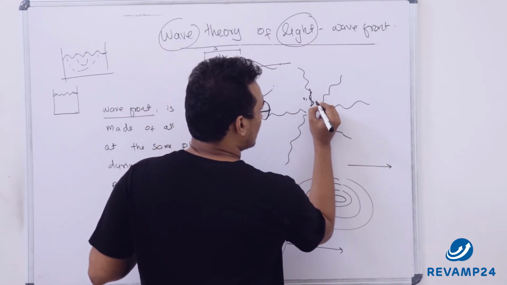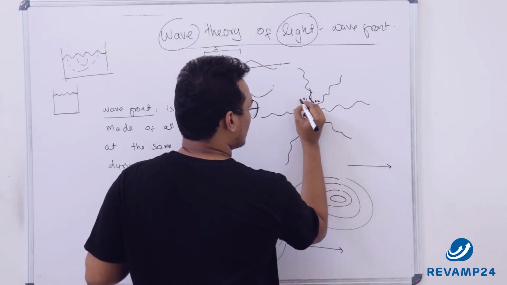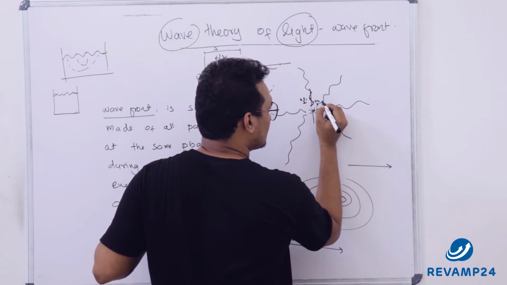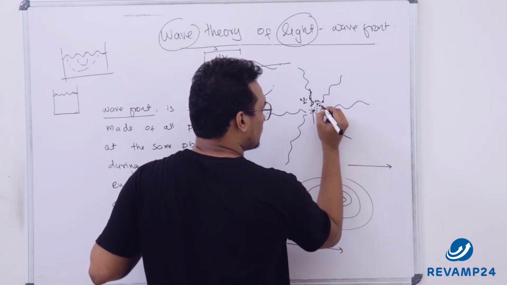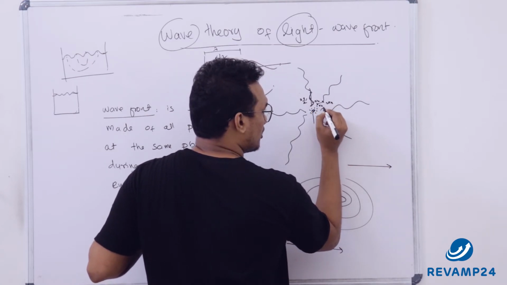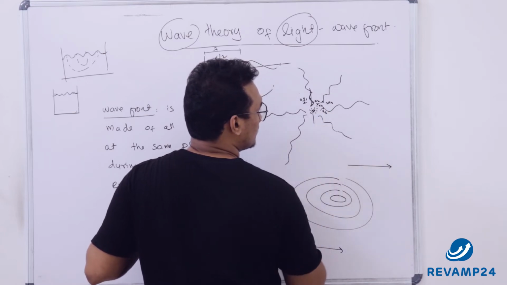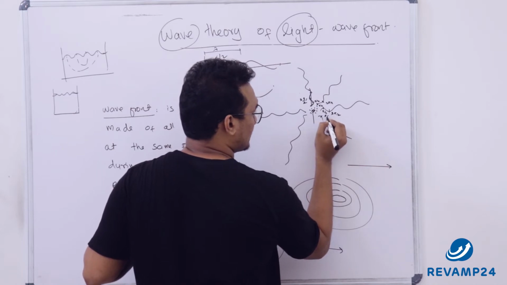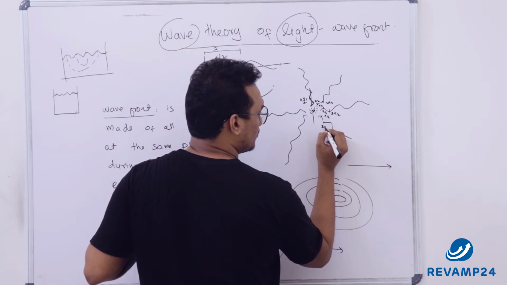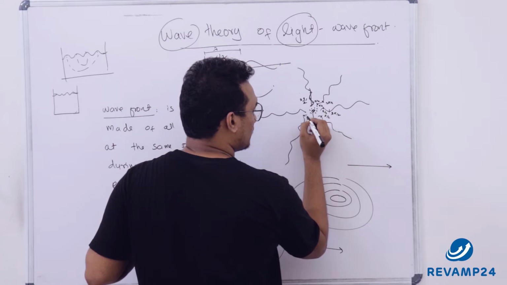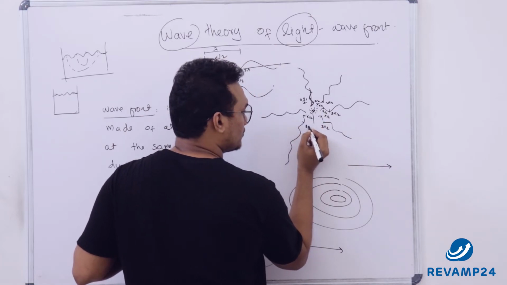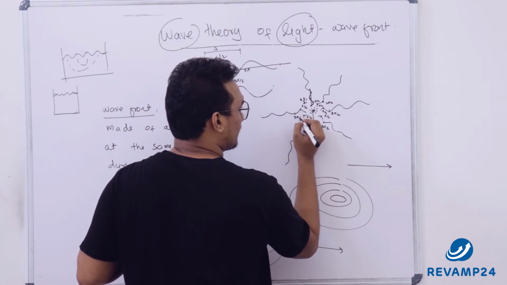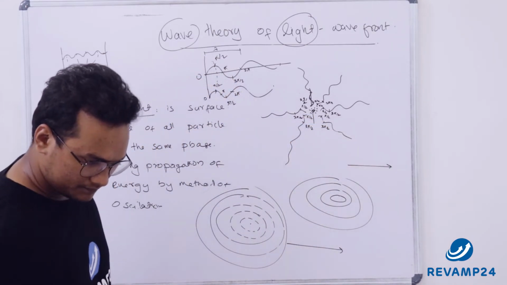I will only mark pi by 2 and 3 pi by 2 here. These are representing my crest. So this is pi by 2, this is 3 pi by 2. Pi by 2 crest and 3 pi by 2 trough, extreme points.